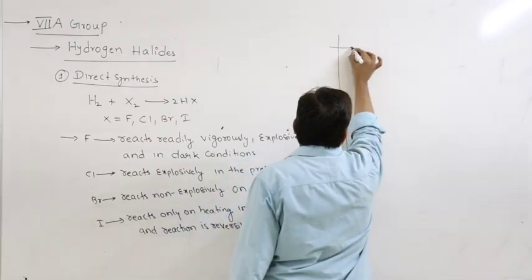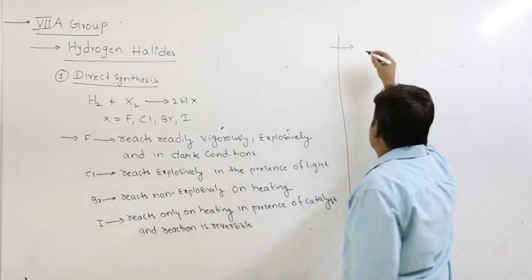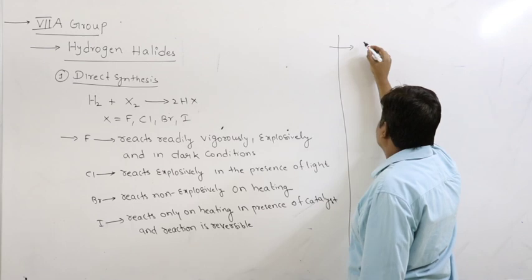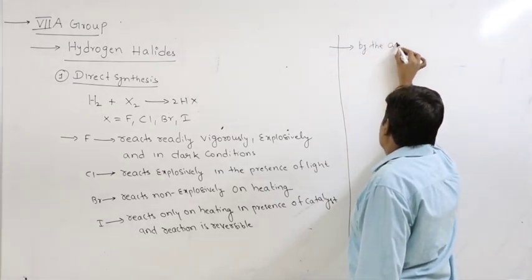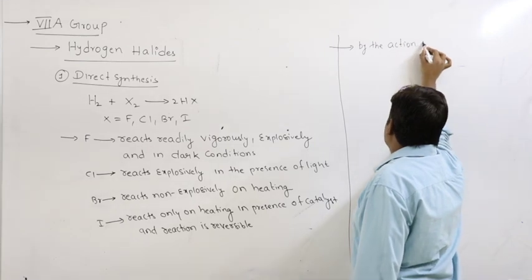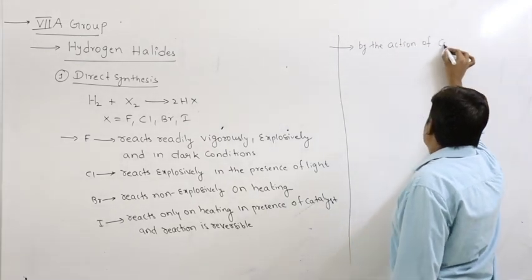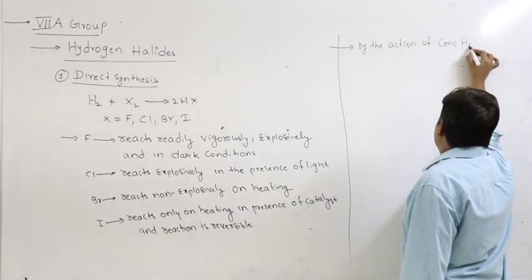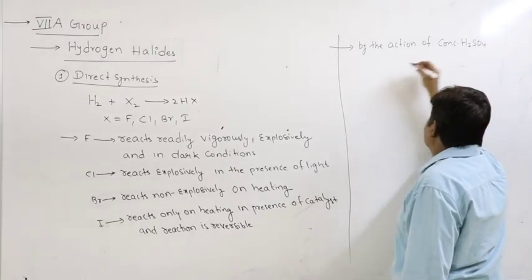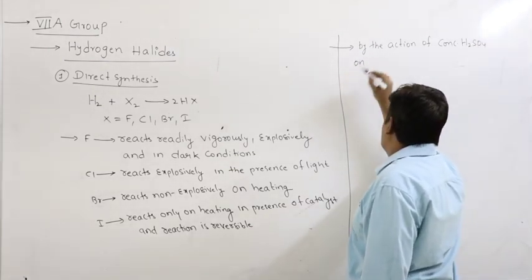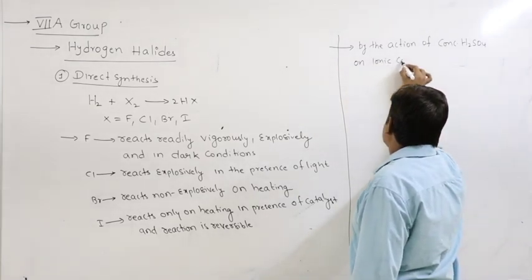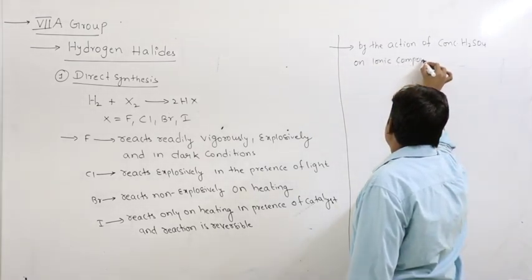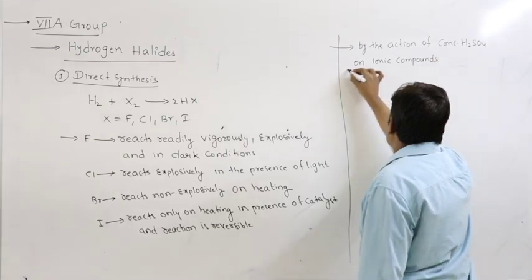So coming to preparation of HF and HCl, second one, by the action of concentrated sulfuric acid on ionic compounds or ionic substances.